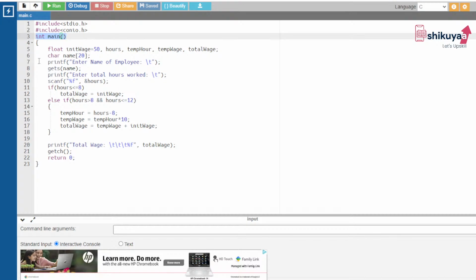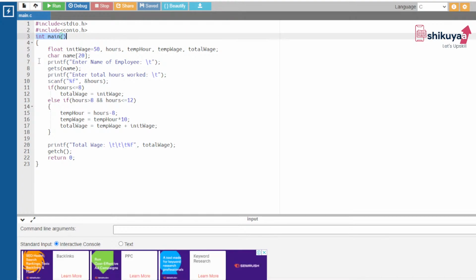In the main function, what we have done? We have declared some variables. On the board, we have already seen that the initial wage, the fixed wage, is 50 rupees. So we have directly assigned the initial wage equal to 50. The variable is init wage equals to 50. It is of float type. Why float type? The initial wage can be like 50.50, 50.10. It can be like that. I'm telling you the example. So we have declared float.